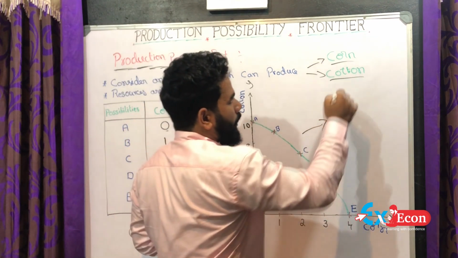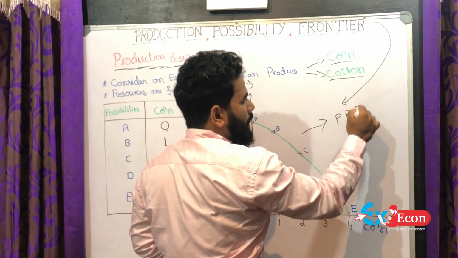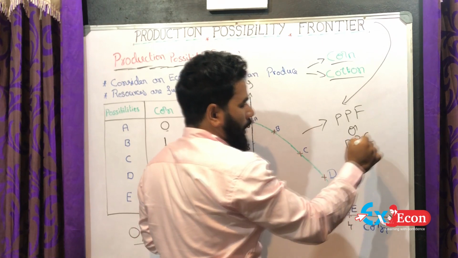That concave curve is known as the production possibility frontier or production possibility curve.